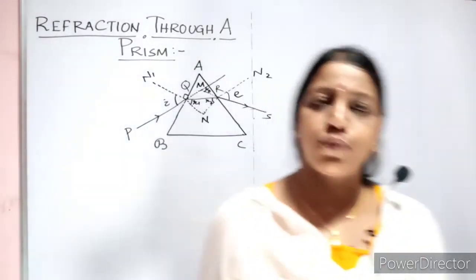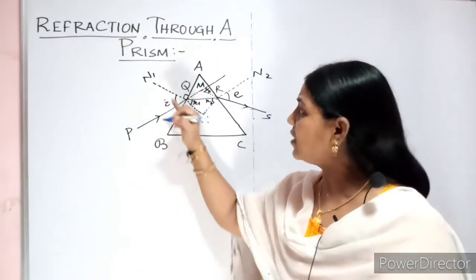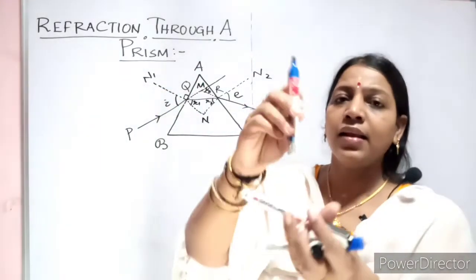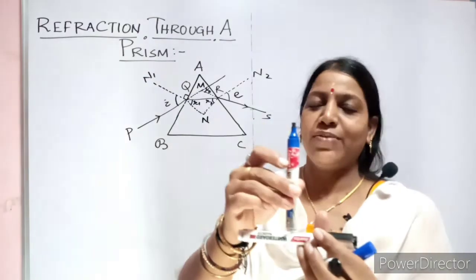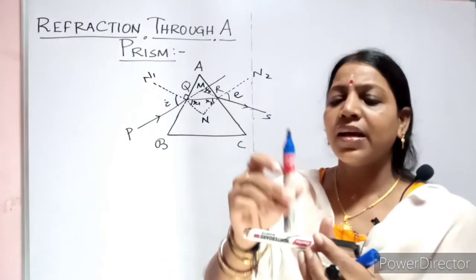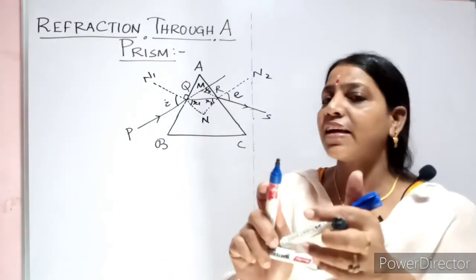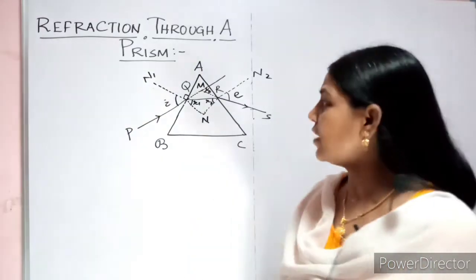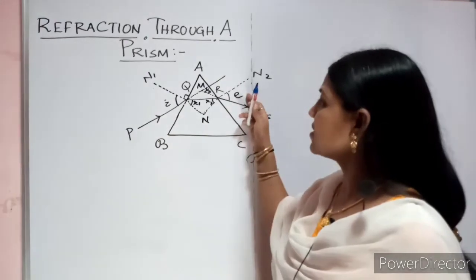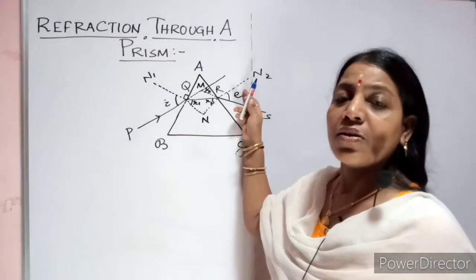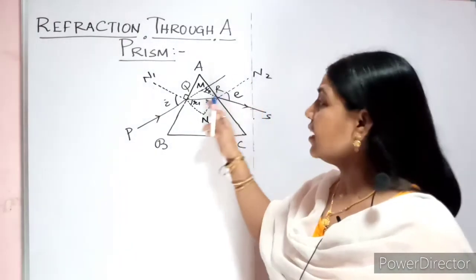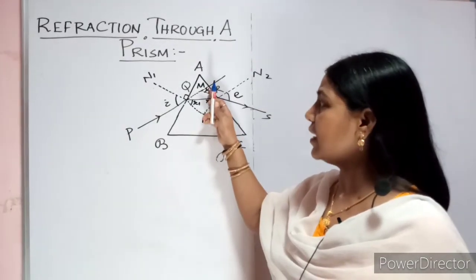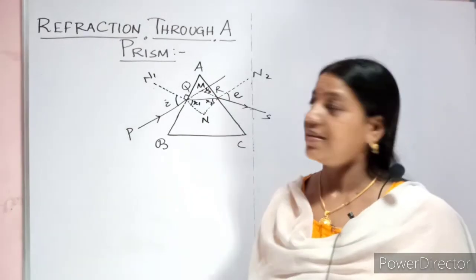Most of the time we found students making mistakes in drawing this normal. Normal means it always makes a 90-degree angle, or perpendicular. Once you are fit with it, then whatever ray comes, how much angle it is making with respect to the normal, you need to measure it. That is your angle of incidence. Here this is called the emergent angle. Inside it, the refracted angles are R1 and R2. And this is finally your angle of deviation.